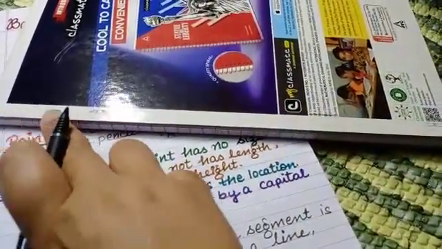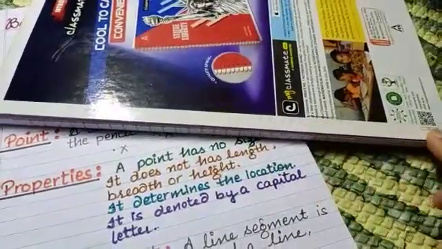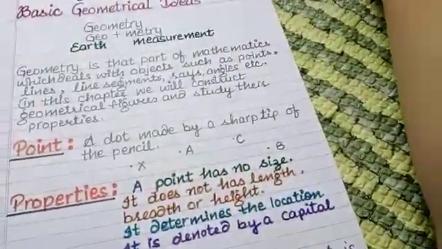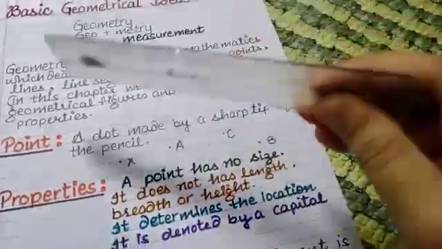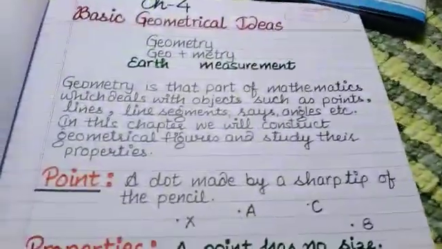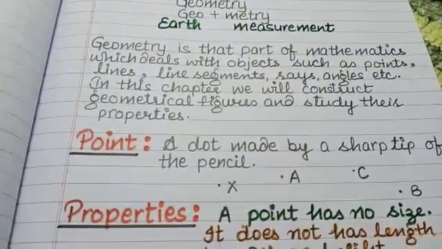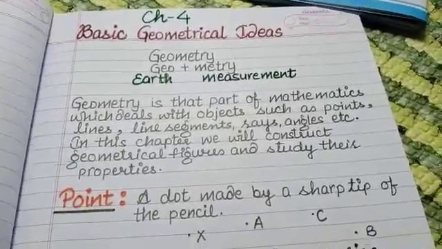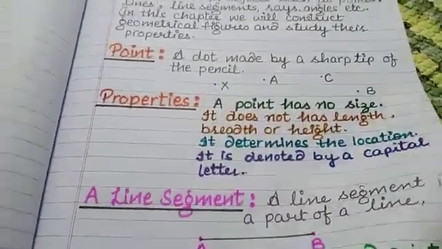So it is a good example of a line segment. Or we can say the edge of the door, edge of the ruler, edge of your pen, edge of this laptop, everything straight. The length which we can measure with the help of a scale is known as a line segment.